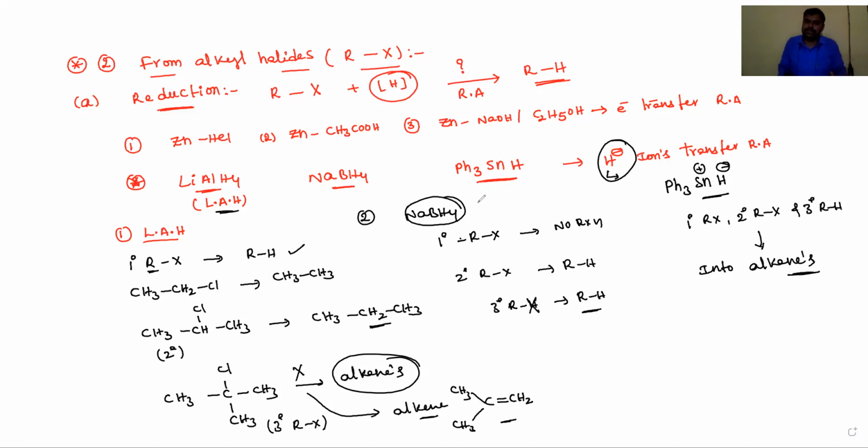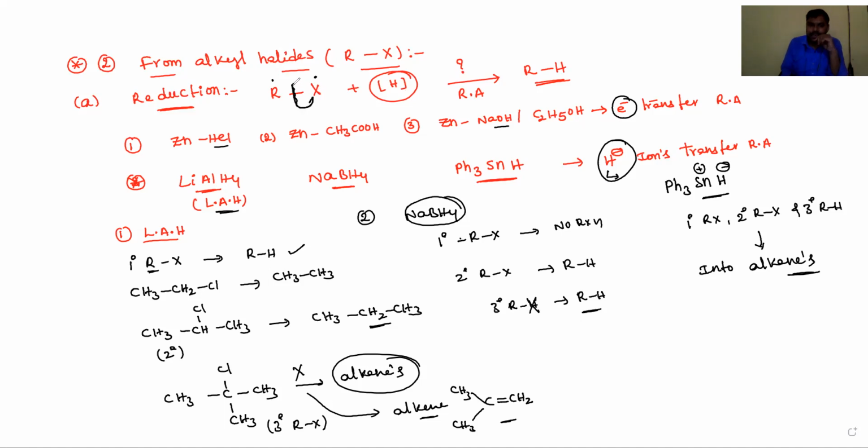Okay, dear students, this is about reduction of alkyl halides. Metals in the presence of acids, or in the presence of base and alcohols, release electrons. For example, R-X releases X minus. It undergoes homolytic cleavage, then R and X free radicals are present.